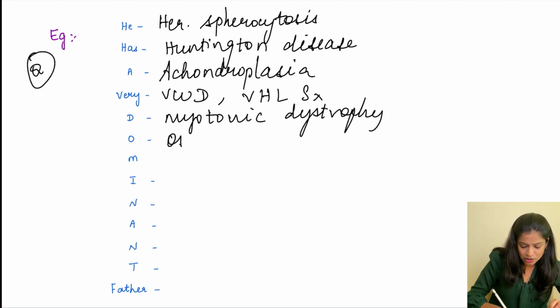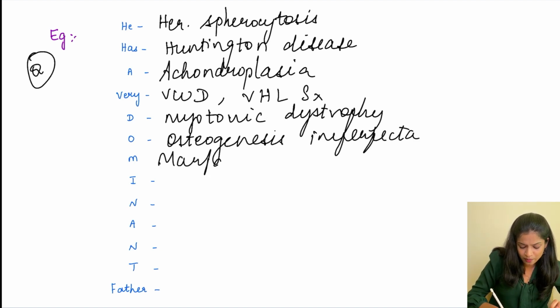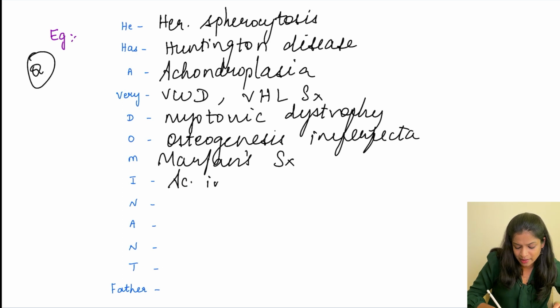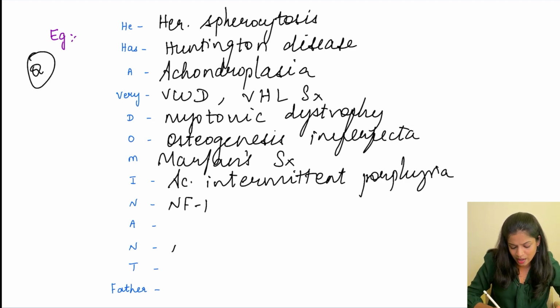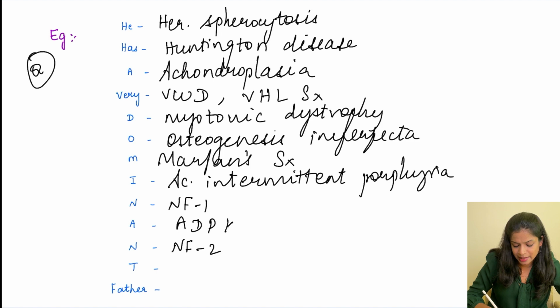Then O for osteogenesis imperfecta, M for Marfan syndrome, I for acute intermittent porphyria, N for neurofibromatosis 1 and 2, both NF1 and 2 are autosomal dominant. Then A for autosomal dominant polycystic kidney disease. Then T for tuberous sclerosis.